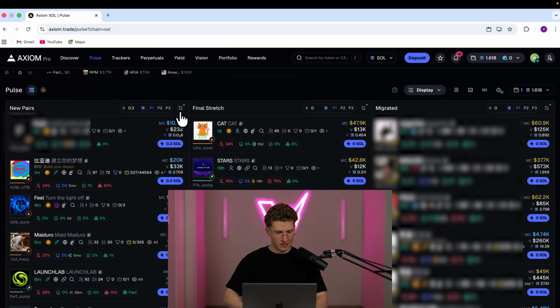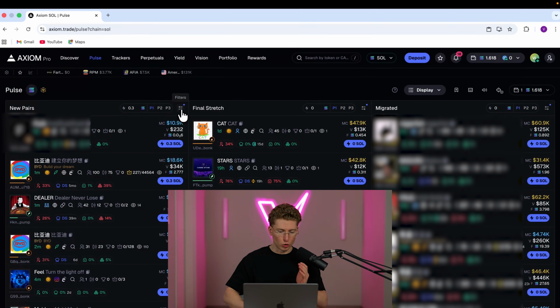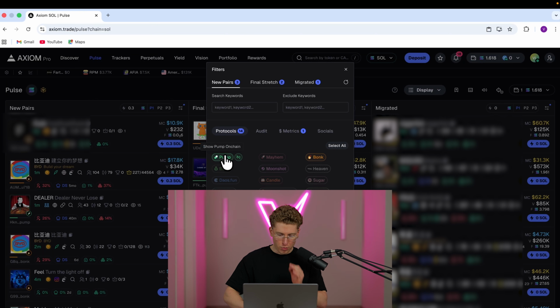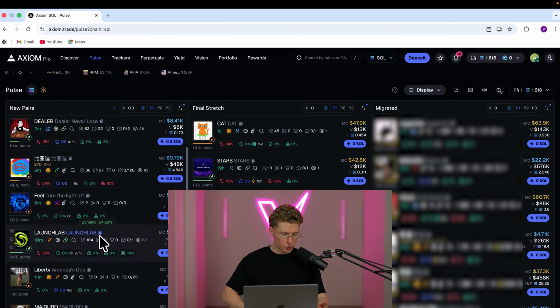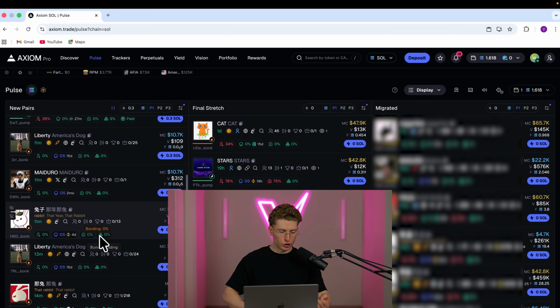The next very important step, and I think it's the most important step, is to select the protocols. You only select PumpFun and Bonk. At the moment, as you can see, USD1 coins are going crazy. Look at the new pair section. You only see USD1 coins. You cannot ignore this volume.